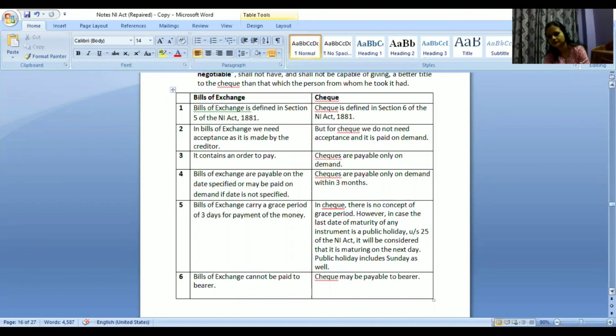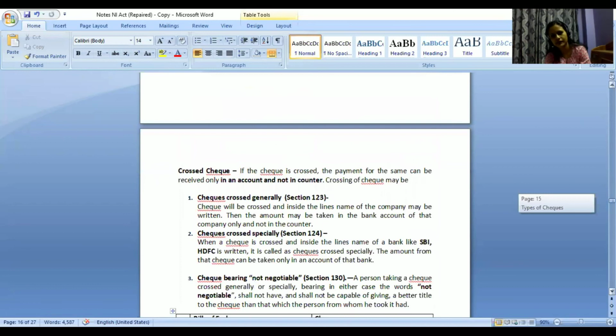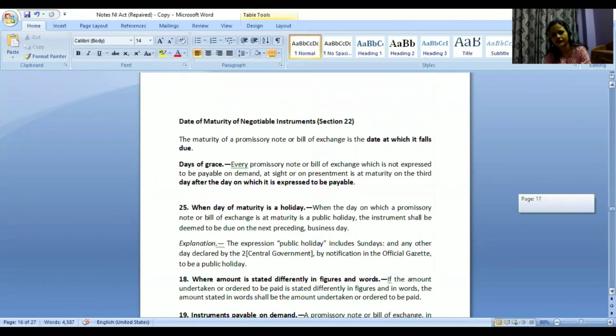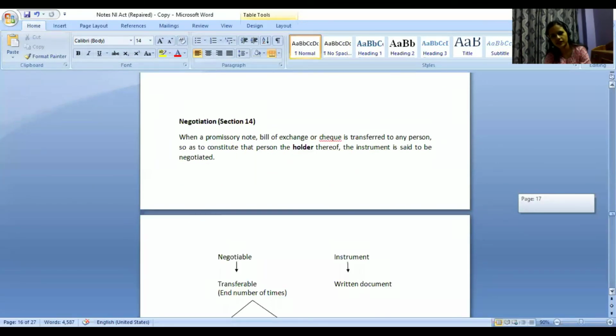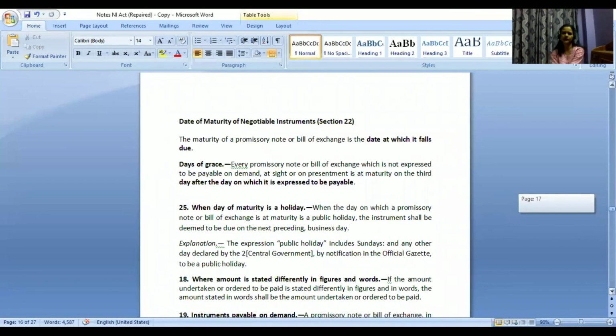Okay. So fine, then these are the 3 different types: bills of exchange, promissory note, and check. Then we also have some other provisions regarding check. So these are, we will discuss some of these today, then we will continue.